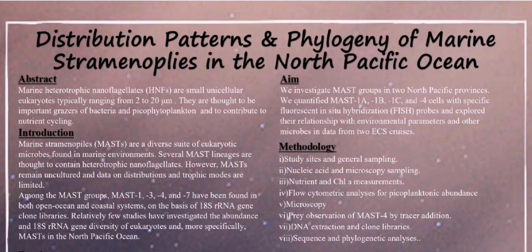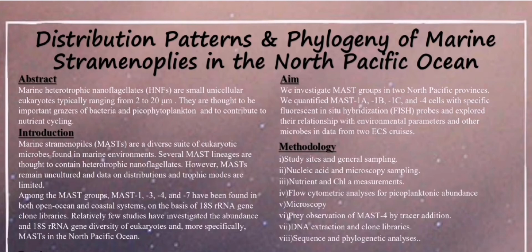Now let's look at the introduction. Marine Stramenopiles are a diverse suite of eukaryotic microbes found in marine environments. Several MAST lineages are thought to contain heterotrophic nanoflagellates. However, MAST remains uncultured and data on distribution and trophic modes are limited. Among the MAST groups, MAST 1, 3, 4, and 7 have been found in both open ocean and coastal systems on the basis of 18S rRNA gene clone libraries.